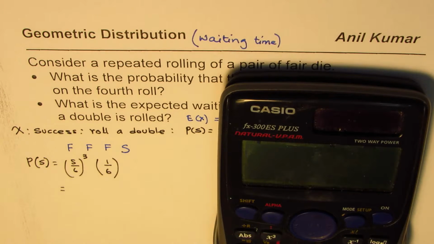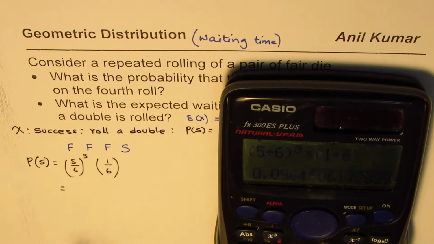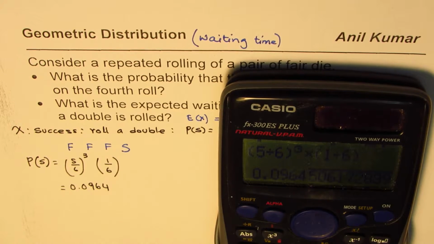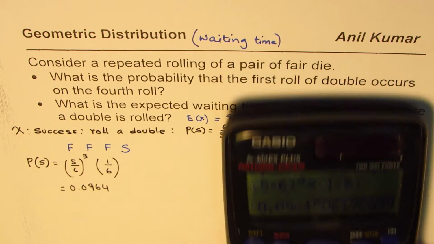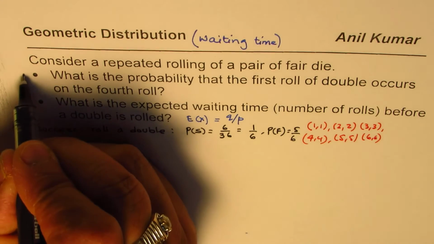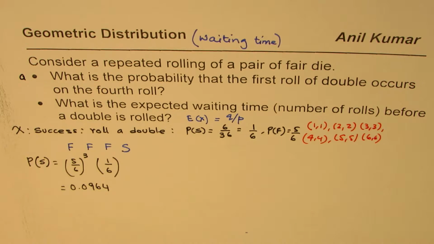So it is (5 divided by 6) cubed times 1 divided by 6, which is equal to, in decimals, 0.0964. So that is the probability that the first roll of double occurs on the fourth roll. That is how you could do part A of this question.